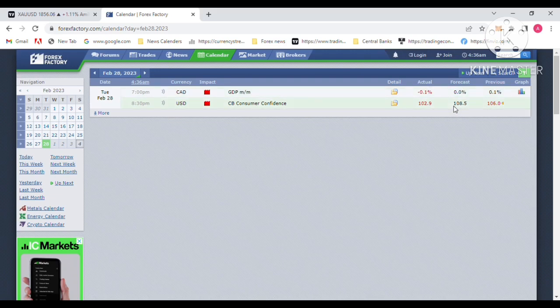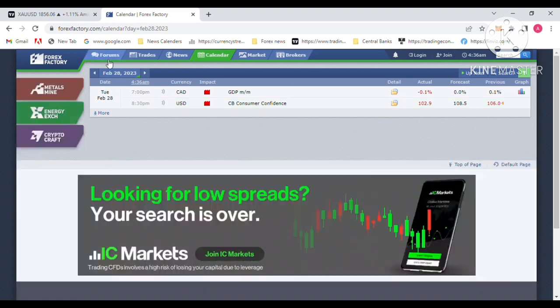CB Consumer Confidence dropped to 102. That is not a positive figure for the US dollar. That was the main reason for the negative effect on the US dollar and gold continued to the upside. That was released last week.